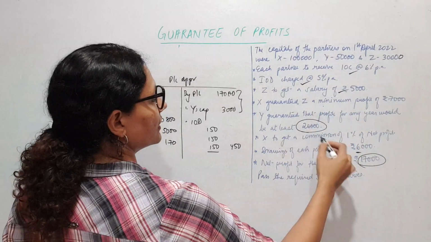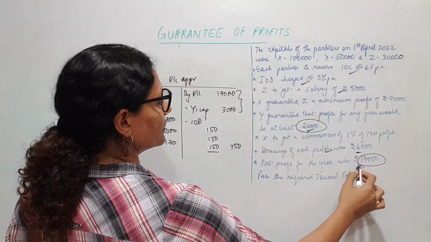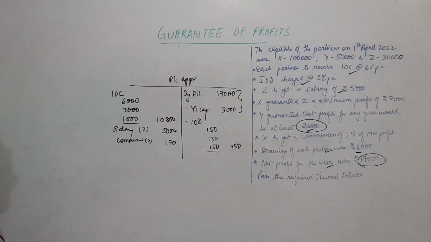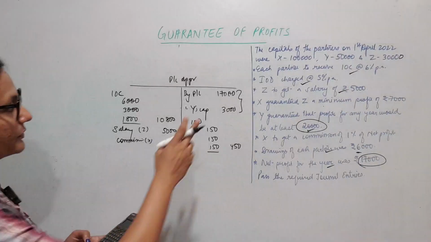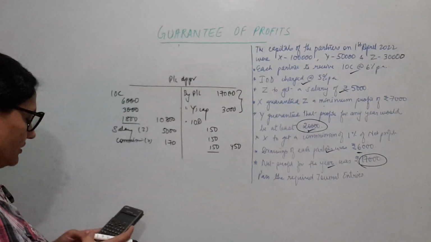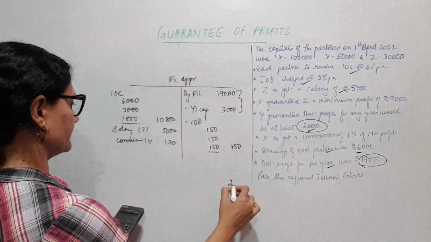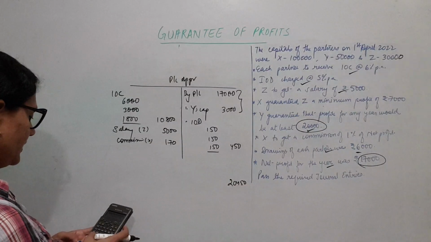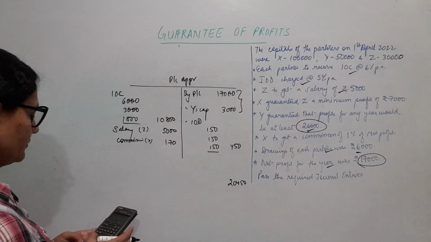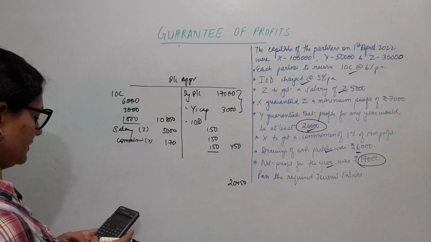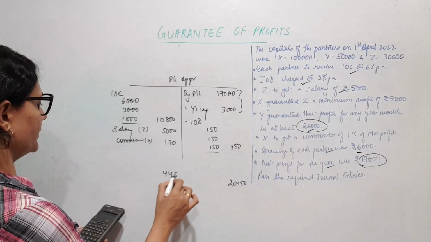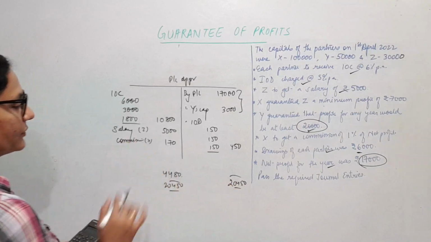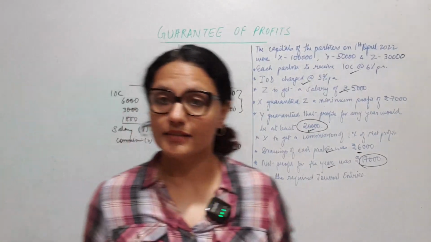Okay, so I hope we have done all the appropriations: interest on capital, drawings, salary. Commission is going to be the last thing. Okay, fine. Now coming to divisible profit. Let's see how much is divisible profit. Here I have 20,450, and from there I subtract 10,800 and 5,000 and 170 gives me 4,480. Okay, so we have a divisible profit of 4,480.